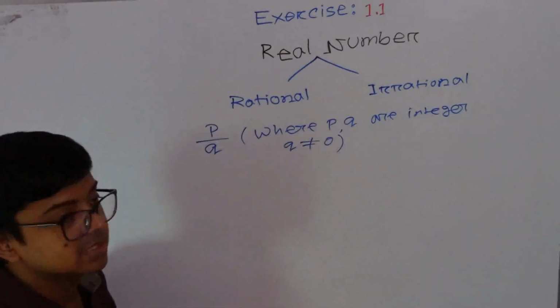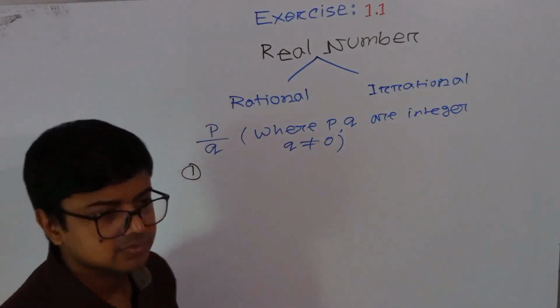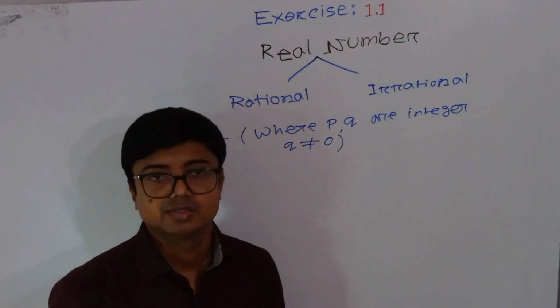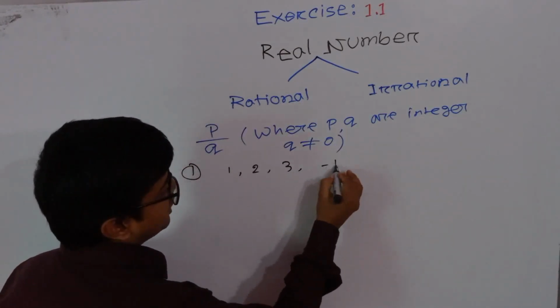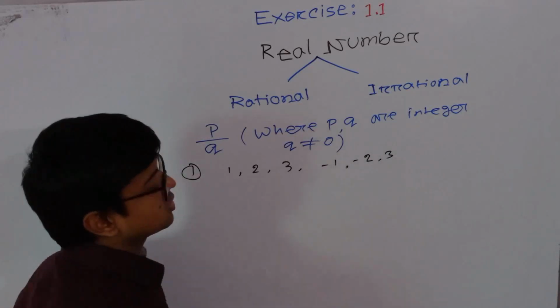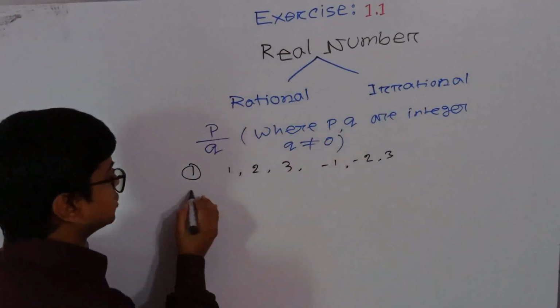Now some examples. Number 1, any kind of integer, suppose 1, 2, 3, minus 1, minus 2, minus 3, these are rational numbers.